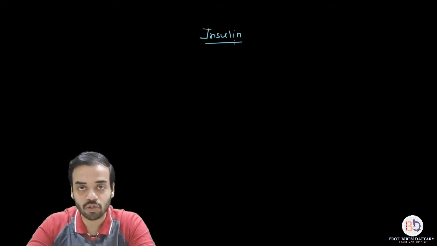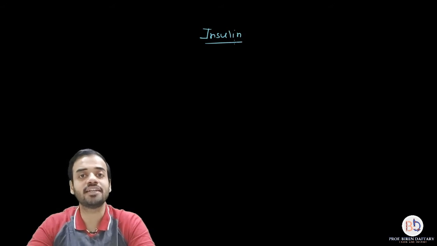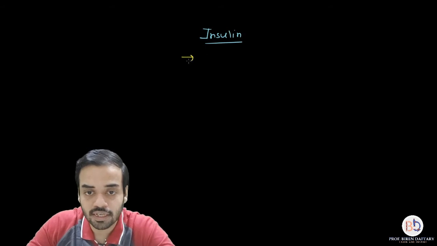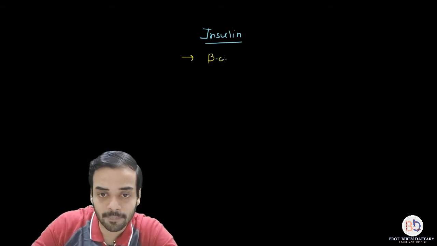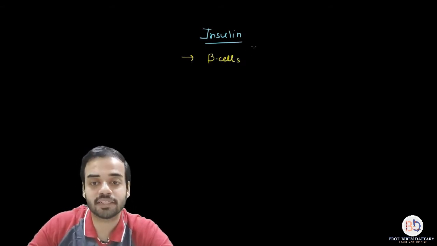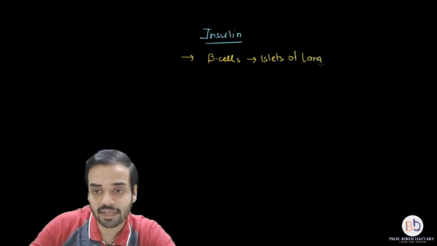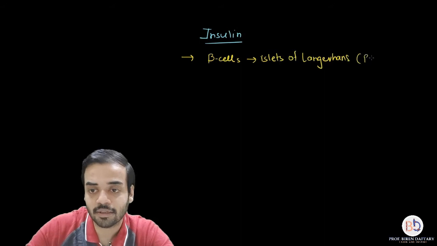Insulin is a hormone secreted by the beta cells. If you want, I will write it down over here. It is secreted by the beta cells, which are present in an area called the islets of Langerhans, and this area is present in the pancreas.